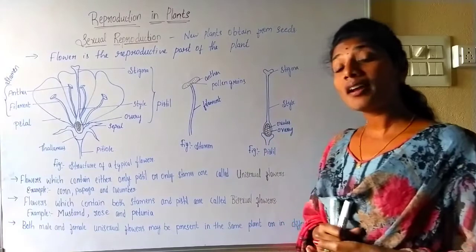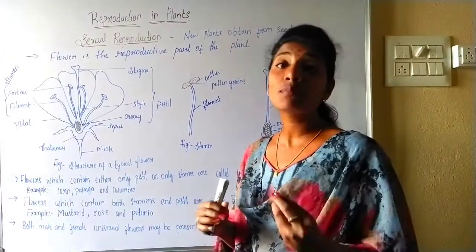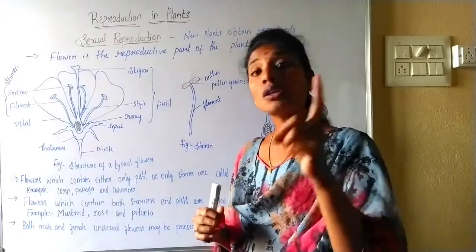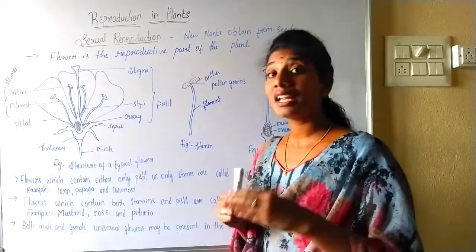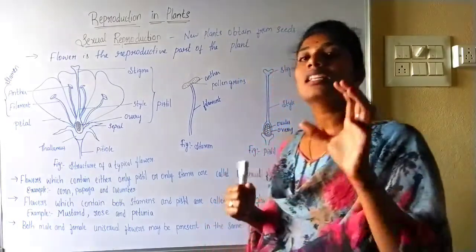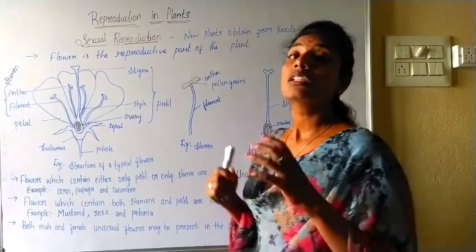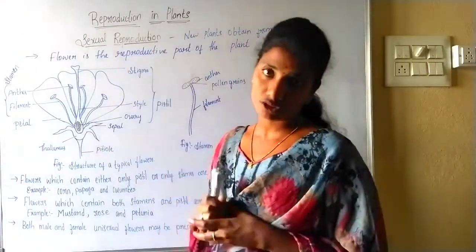So what do we mean by higher plants here? Higher plants are the plants which are able to produce flowers. Not all plants are able to produce flowers. The plants which are able to produce flowers are called higher plants. These higher plants show a reproductive procedure which involves sexual reproduction.